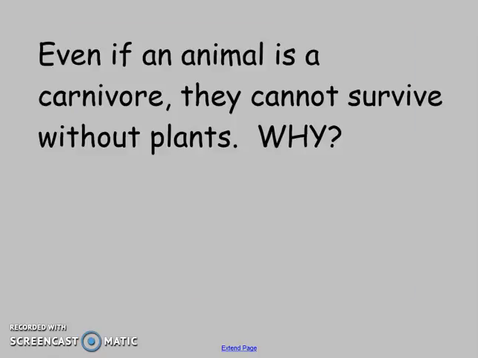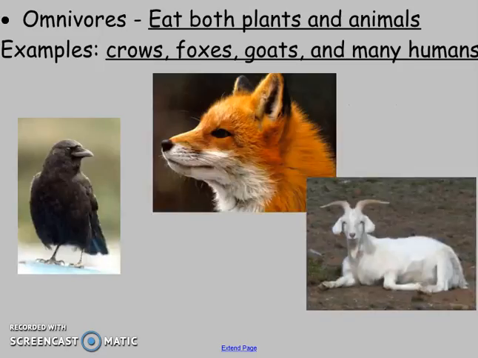So even if an animal is a carnivore, they can't survive without plants. Why? Because that energy comes from the sun, and without those plants producing that energy, then we're not going to have anything to start off with. So if those carnivores are eating other animals, those animals were probably herbivores eating plants, and their energy came from the sun. So they still need that beginning part of the food chain to go on for them to survive.